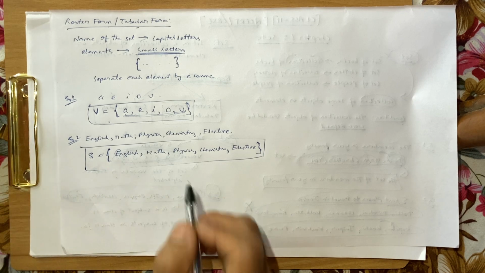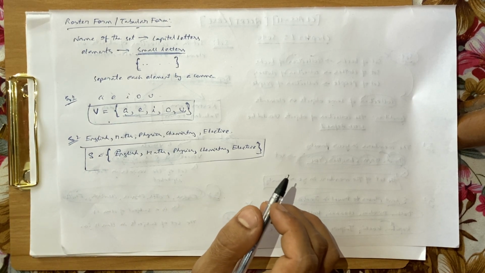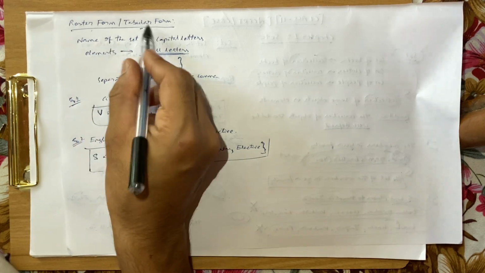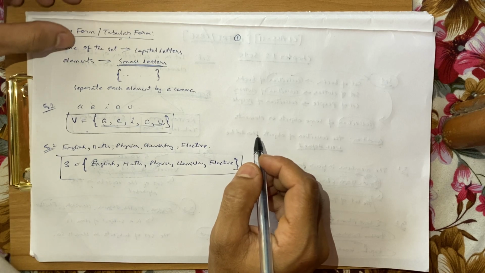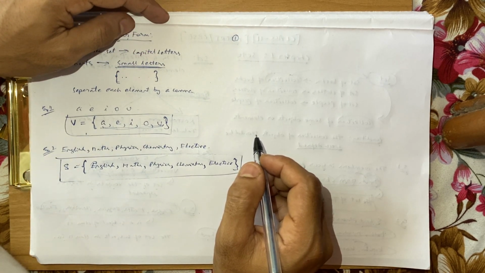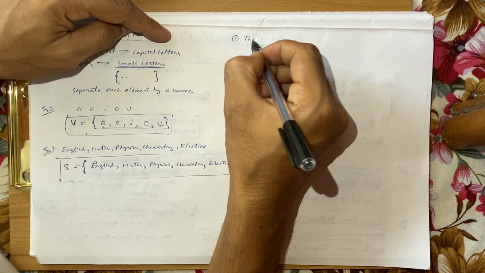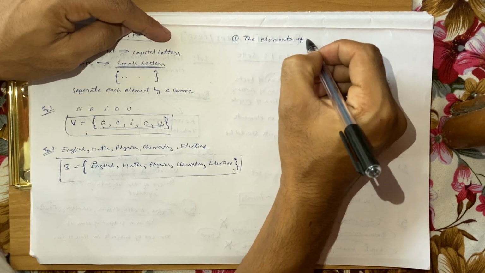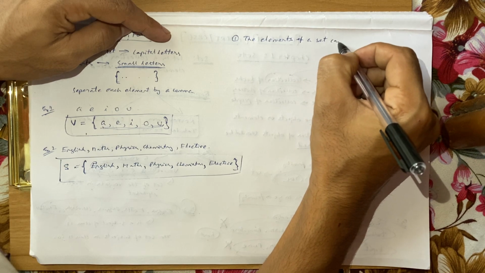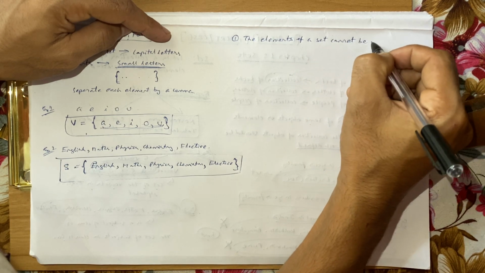Now we need to note down some important points in this roster form or tabular form. The first important point is that the elements of a set cannot be repeated.